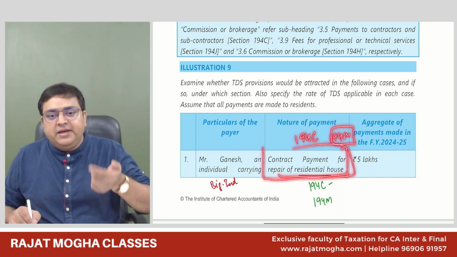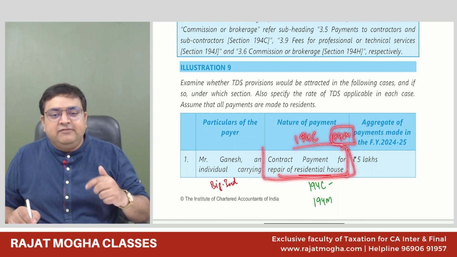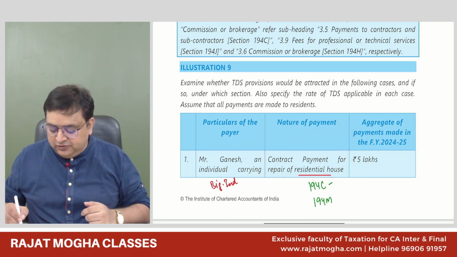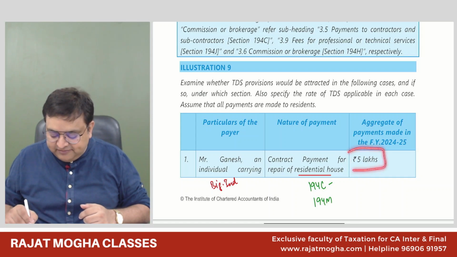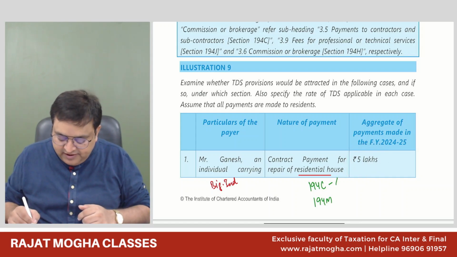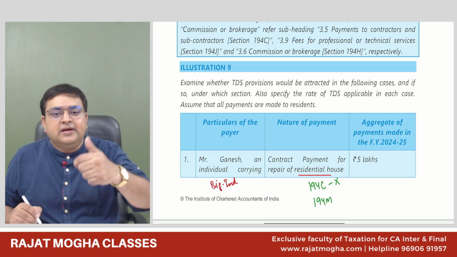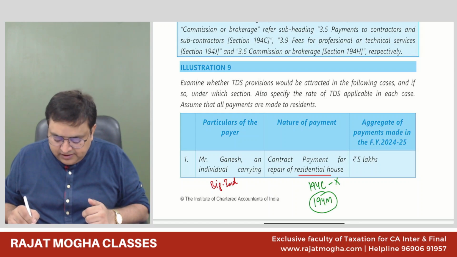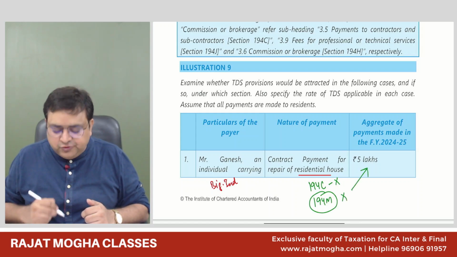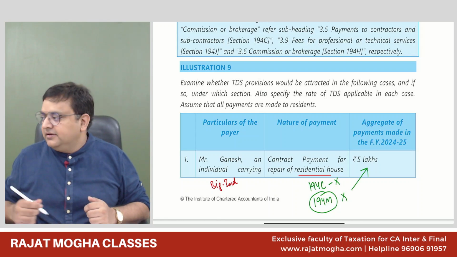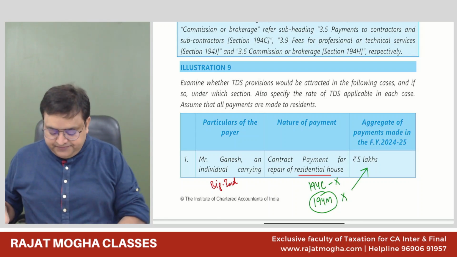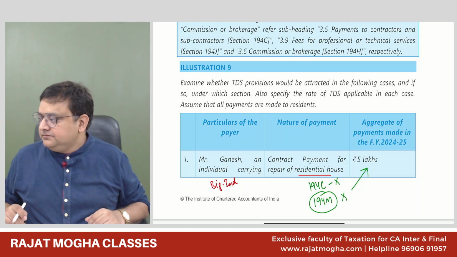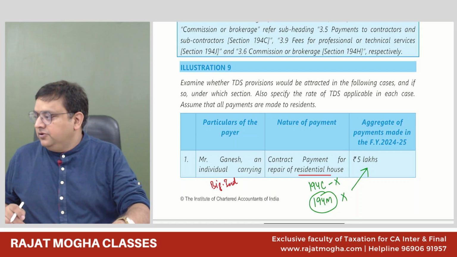Now, when he is covered in 194M, we will see whether you are making a payment of more than half a crore, 50 lakh rupees, or not. So the answer is no. He is making a payment of 5 lakh. So he is not covered in 194C. Why? You will write the reason, that it is not a business expense. And under 194M, he can't deduct because this threshold limit is not exceeded. Am I clear, guys? Have you understood this? Yes, sir. Good.